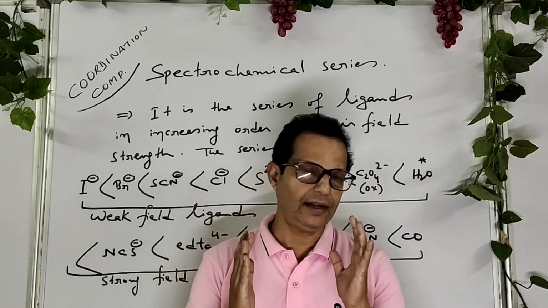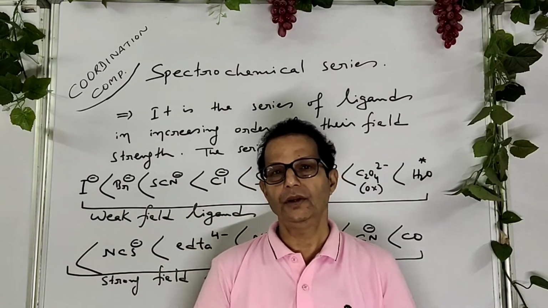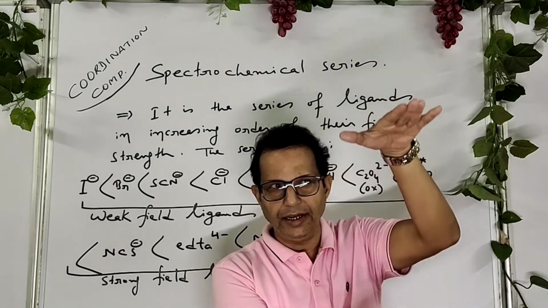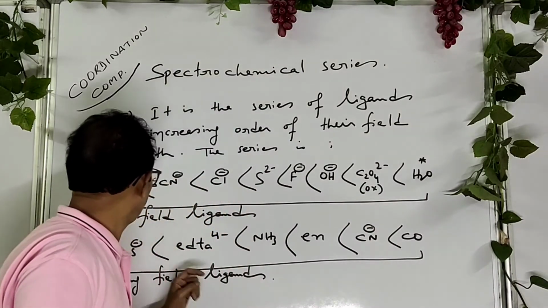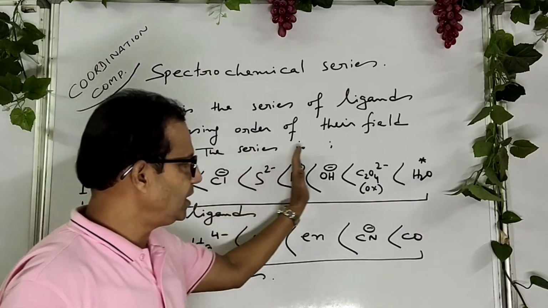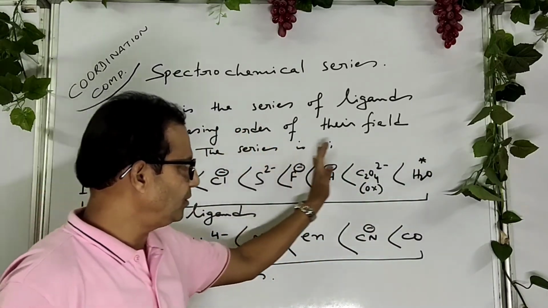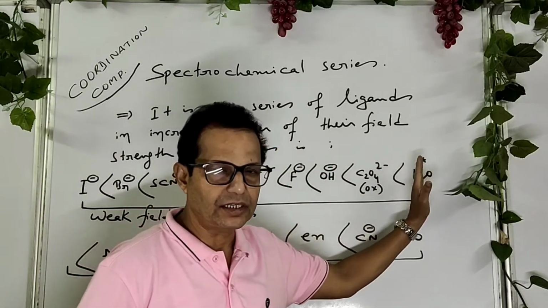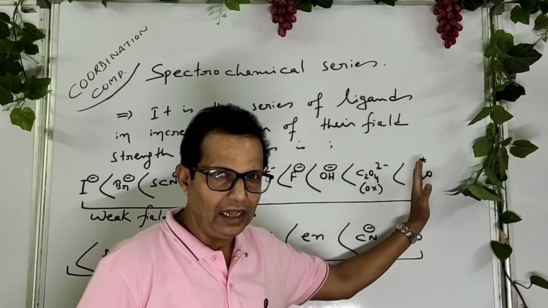You know that different ligands have different capacity of crystal field splitting energy. So listen here. It's the increasing order of the ligands according to their tendency of crystal field splitting energy, that is del.